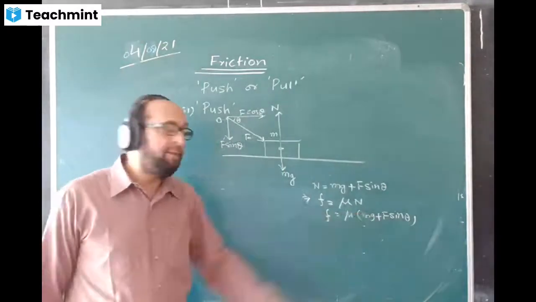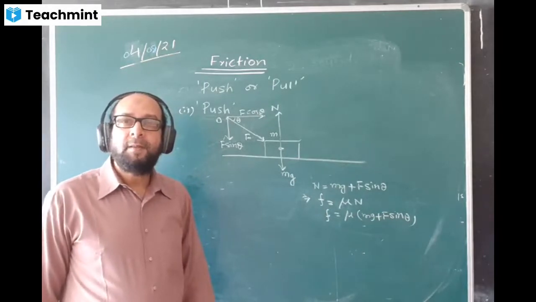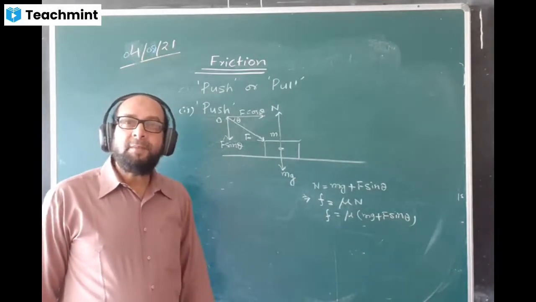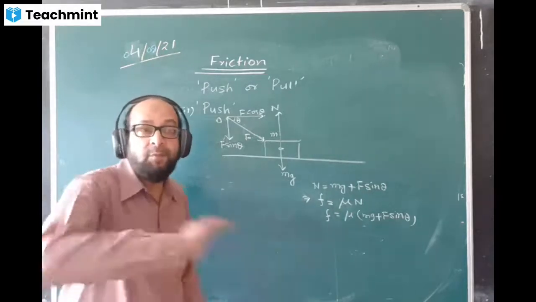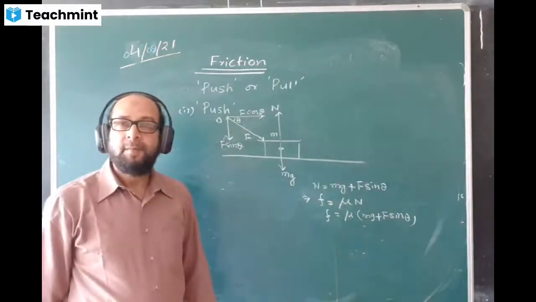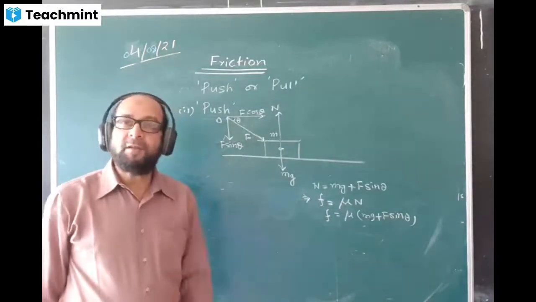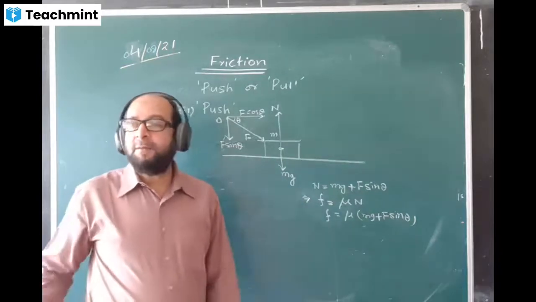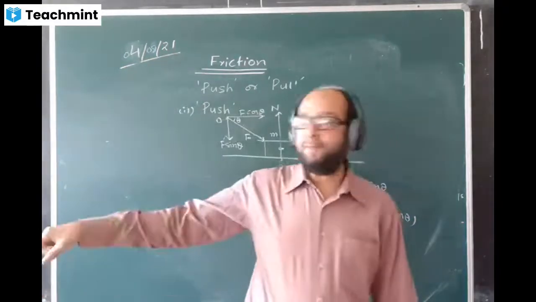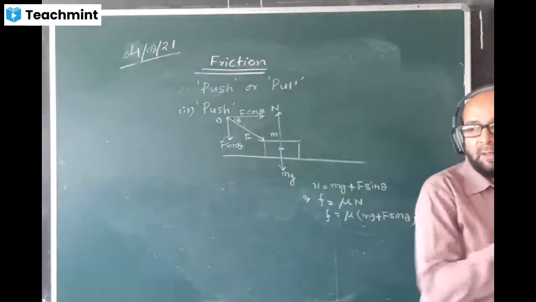Pull time minus is happening here, because the normal reaction is decreasing. The pulling time, the friction value becomes less. That means the body will move faster. The body will be moving faster when we pull it. When you pull it this way, maybe a water cart and all, the body will move faster.